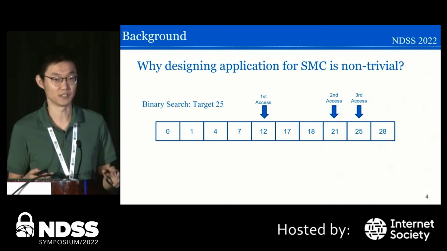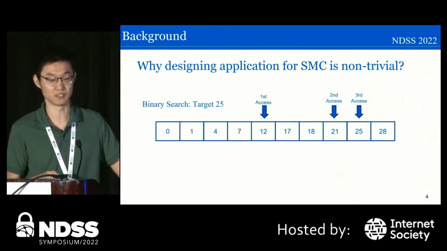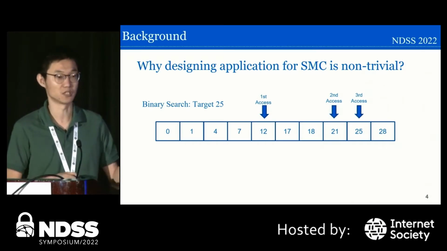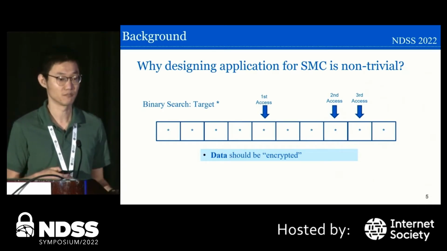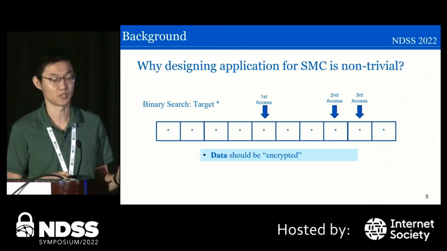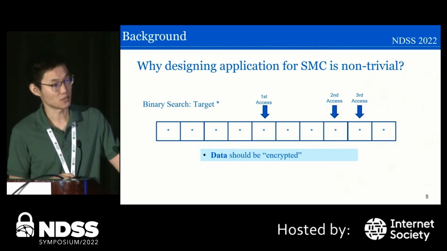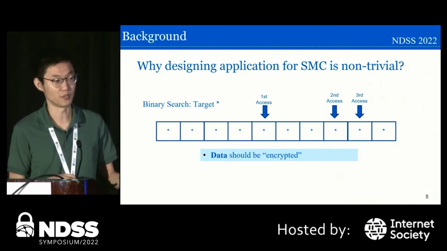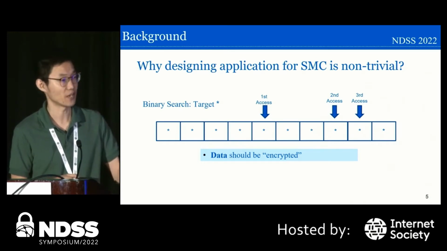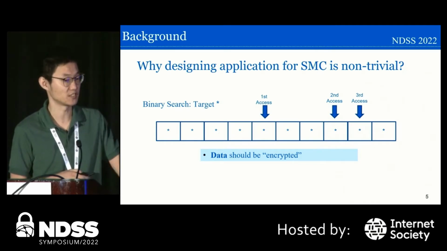The first idea is that we can protect this information or encrypt it. But actually, this is not good enough, because the access pattern is still available to everyone. For example, here we can see that the second access touches an element in the right half of the array.